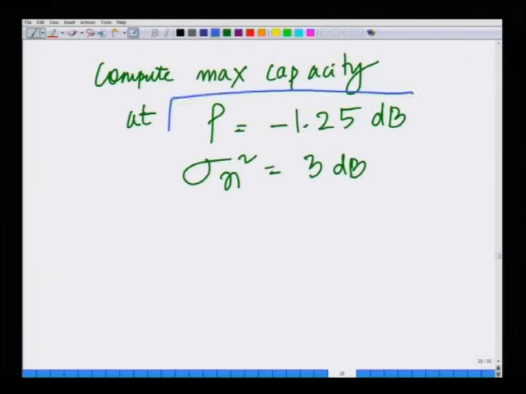So, these are the specs, that is the total transmit power at the transmitter is minus 1.25 dB, and sigma n squared, that is the noise power, equals 3 dB.